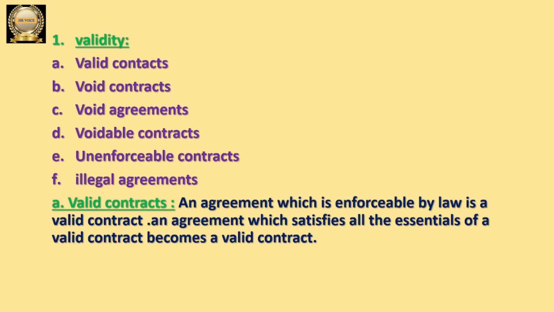When can we enforce it by law? Whenever any contract or any agreement satisfies all the essential elements of a valid contract, then only we can call it as valid contract. If any agreement satisfies all the essential elements of a valid contract, then that agreement becomes a valid contract. Okay, hope this is clear.